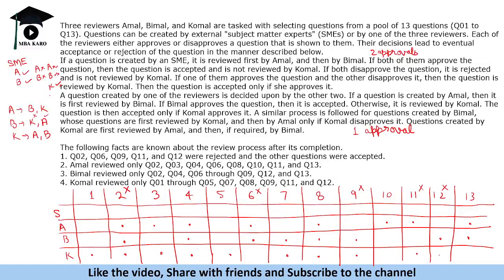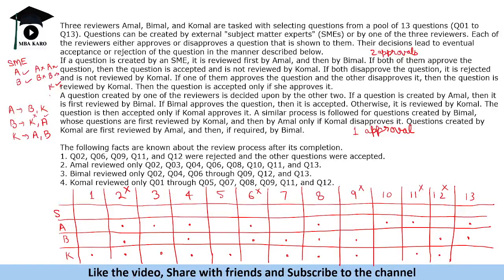So using this information and what we know about the process, we need to determine who accepts or rejects what. Okay. All right. So now let us see this. Let us do it question by question. So let's go to the first question. The first question says that